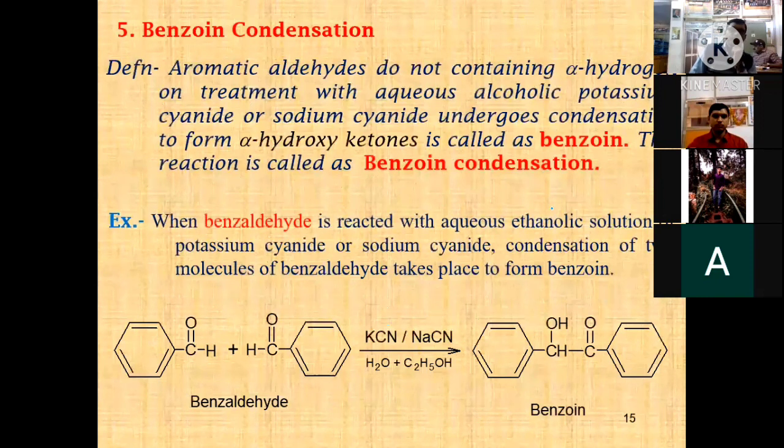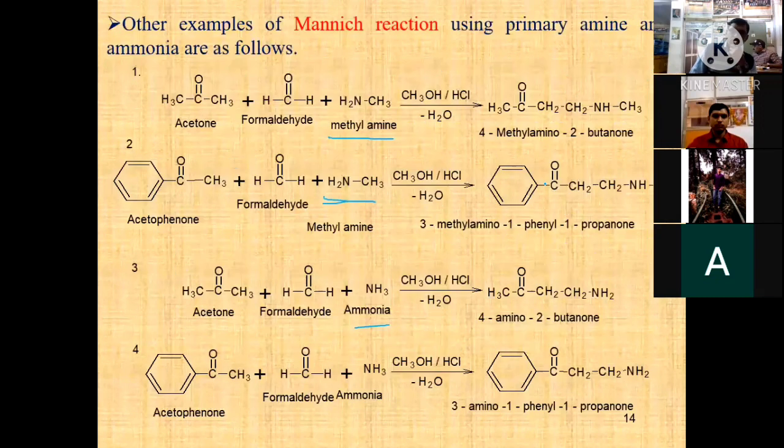This is the Mannich reaction. Remember one thing: in the Mannich reaction, a primary or secondary amine with compulsory formaldehyde is required. Here formaldehyde and amine react with each other to form a Mannich base. That is the first intermediate of this reaction, called the Mannich base. This Mannich base, on nucleophilic attack on acetone, gives 4-methylamino 2 butanone.